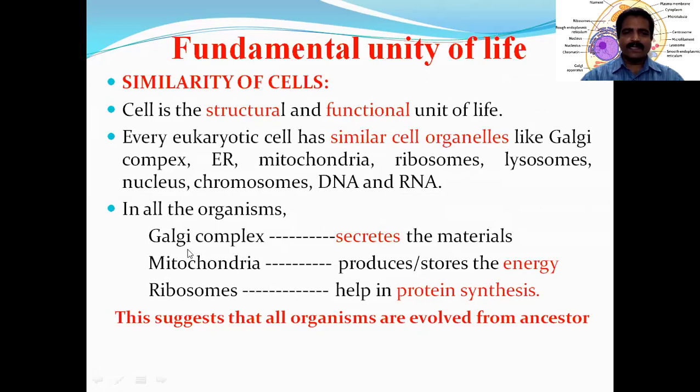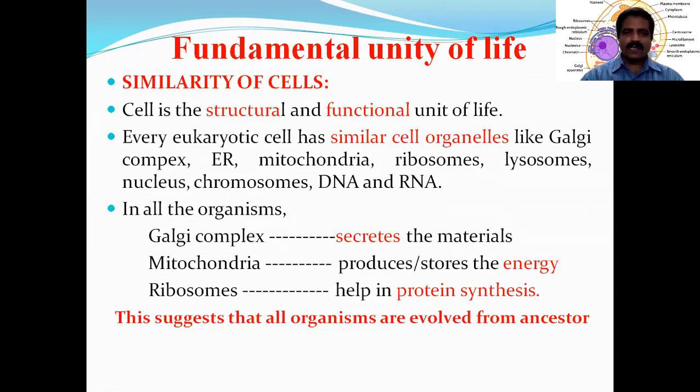It may be a lower organism, lower eukaryote, or higher eukaryote. In all the eukaryotes, mitochondria perform the same function. The function of mitochondria is to produce energy. Not only does it produce the energy, it stores the energy in the form of ATP. What is ATP? Adenosine triphosphate. The energy which is obtained after the oxidation of food material. In the process of respiration, the food gets oxidized.